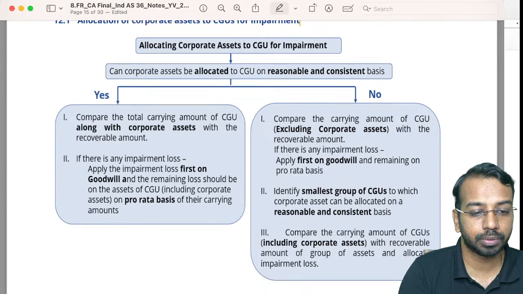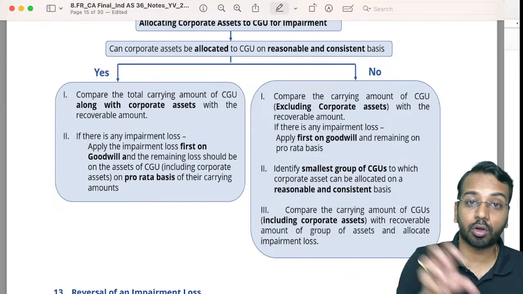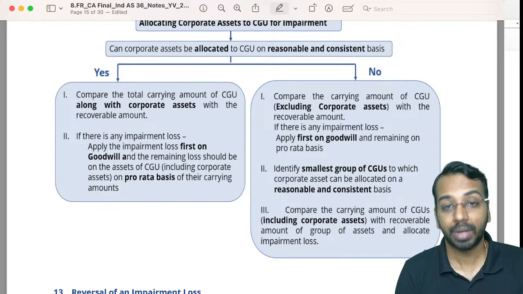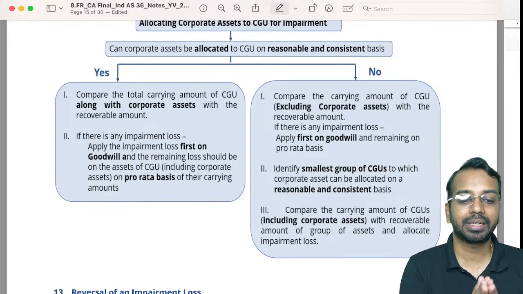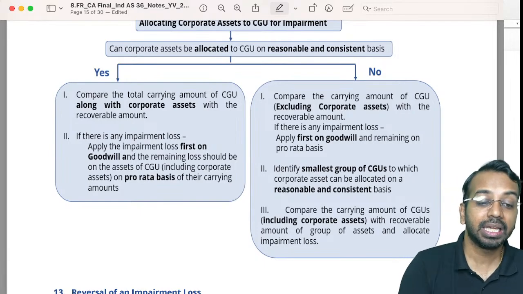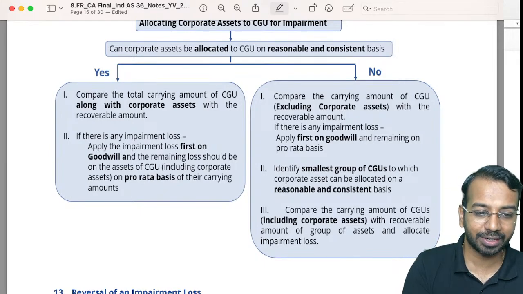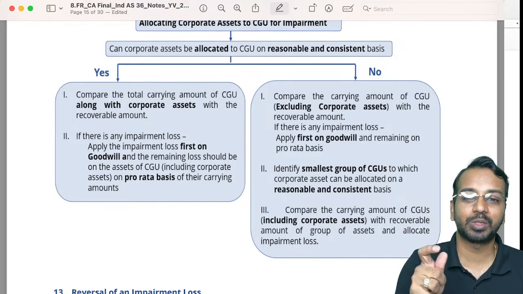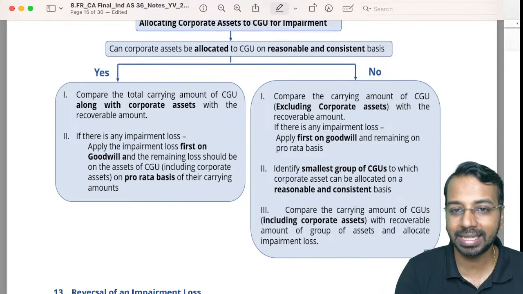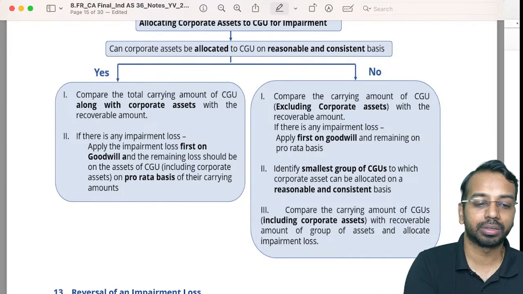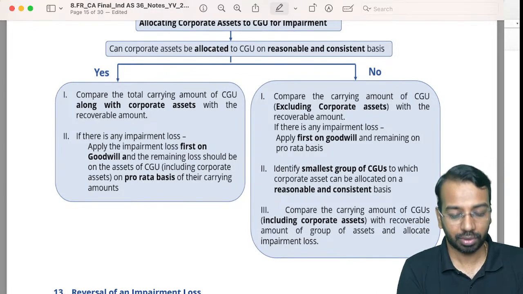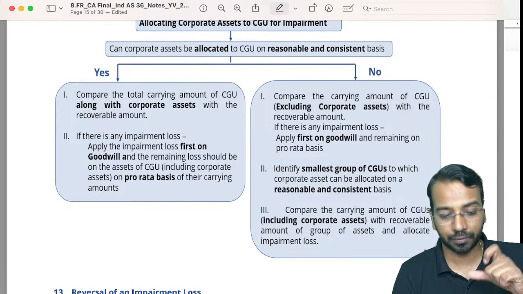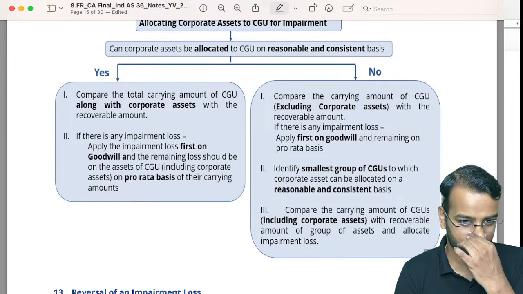You will take the total amount of the CGU with the corporate asset. In the example that we saw yesterday, take all the assets of the CGU plus the corporate asset and test for impairment. And remember, if there is an impairment loss, first we will write off goodwill. The remaining amount we will allocate to all the assets, including the corporate asset, on a pro rata basis. Meaning, in the ratio of the carrying amount of the individual assets. But first we will allocate it to goodwill.